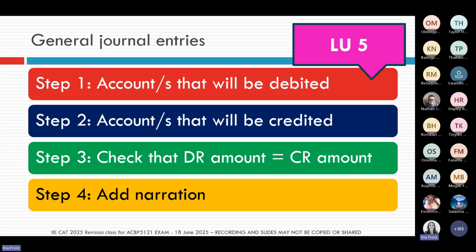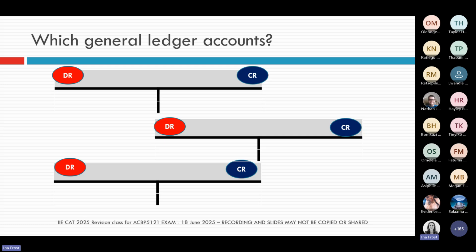For me, when I'm asked to do a general journal entry, it always helps to look at it in terms of my general ledger T accounts. So I would recommend that on your A4 paper, in your answer booklet, or on your exam pad, you quickly write down the T accounts that are going to be involved in this question. Because if you can see the entries in T accounts, then it's pretty easy to just copy them over into the general journal format. So let's see how this works.